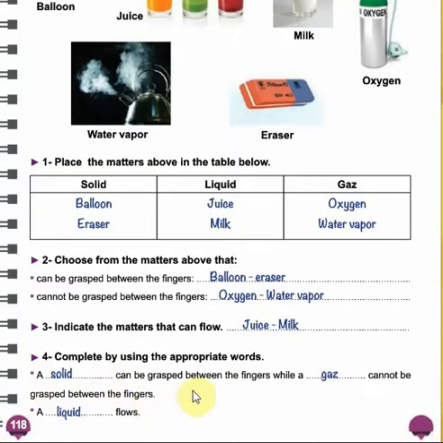What can be grasped between the fingers? A solid, while a gas cannot be grasped between the fingers. بينما الغاز ما فينا cannot be held between the fingers. And finally, a liquid flows. Okay, يعني الليكويد هو اللي بينتشر وهو اللي بيطوف. Okay?